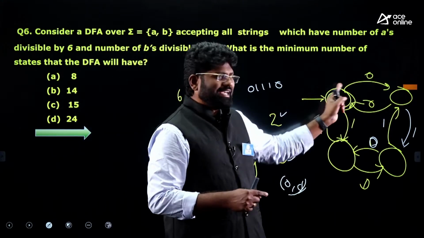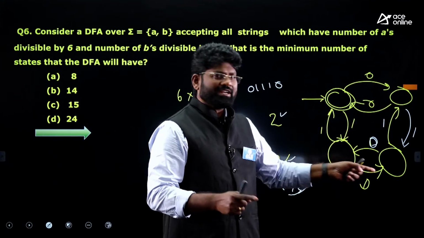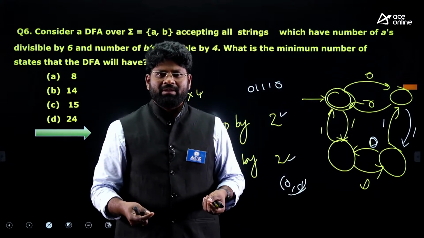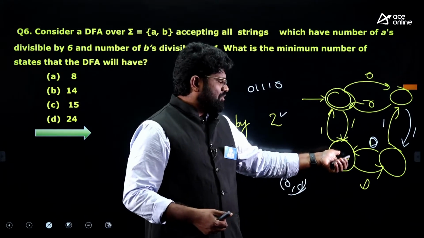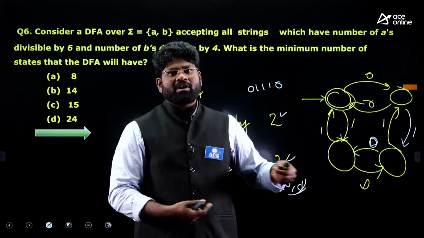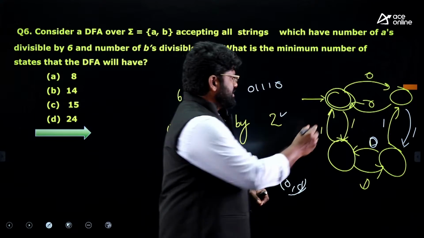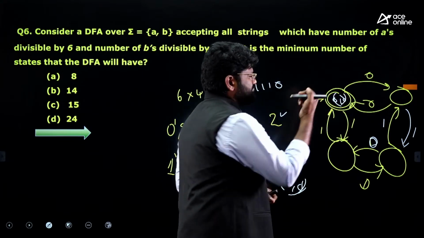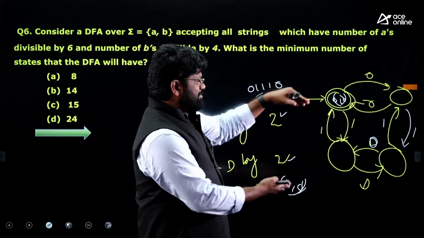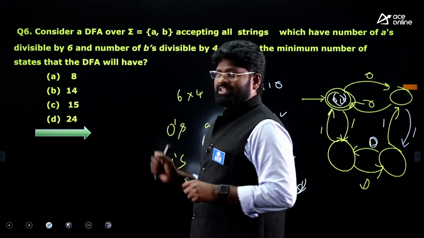That is the state I am making as final. Rest of the things are not required for me because they all will be rejected. So one state for one remainder combination. This is the only state which corresponds to the 0, 0 combination of the remainder. This is the benchmark example to answer this question here.